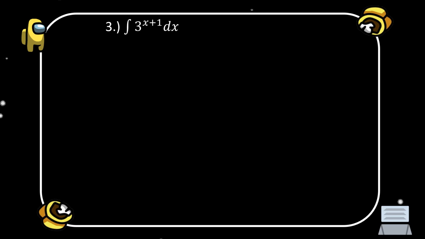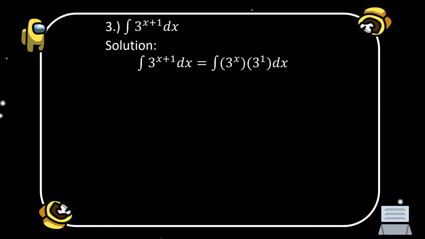We have here another example, number 3, the integral of 3 to the power of x plus 1 dx. We have here the solution. The integral of 3 to the power of x plus 1 dx is equal to the integral of 3 to the power of x times 3 to the power of 1. Remember that when we multiply the same base, we copy the base, then add the exponents. That's why the result is 3 to the power of x plus 1.